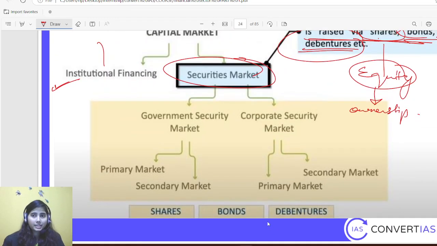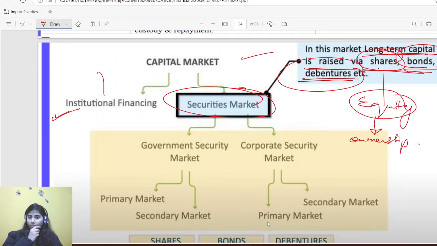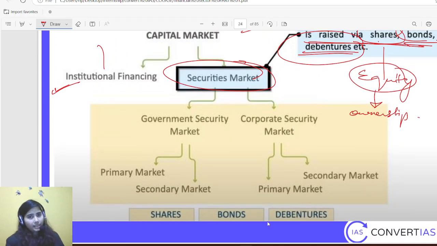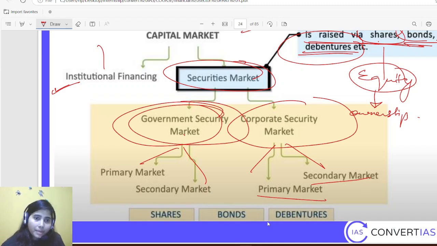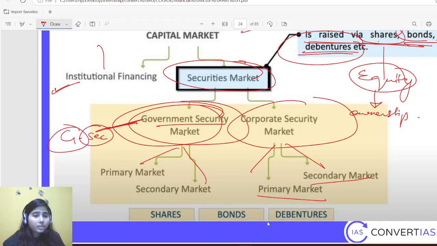Okay. So I was at this position. In securities market, there is government security market and then corporate security market. In government security market, again, there are two types, primary and secondary. Corporate security market, again, primary and secondary. The simple difference is that in government security market, the government issues government securities, and these G-secs are sold and purchased in the secondary market, which is also known as the secondary capital market.